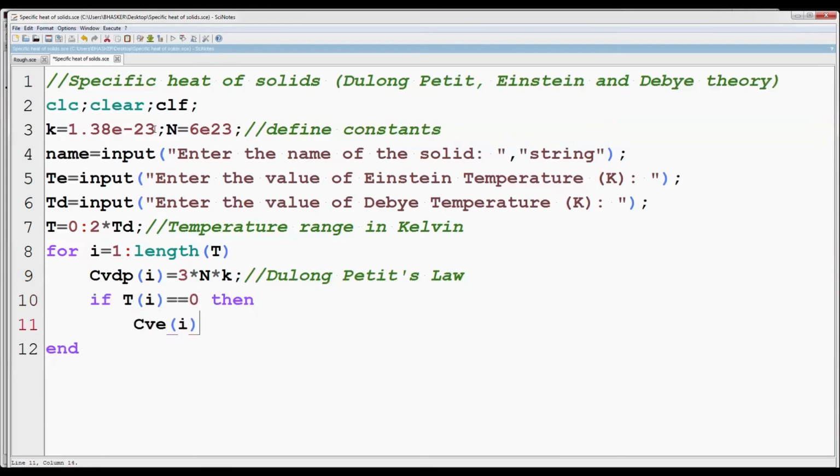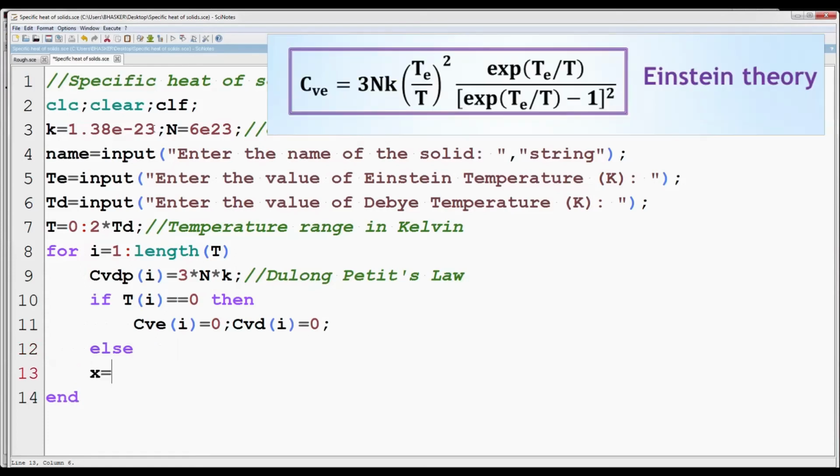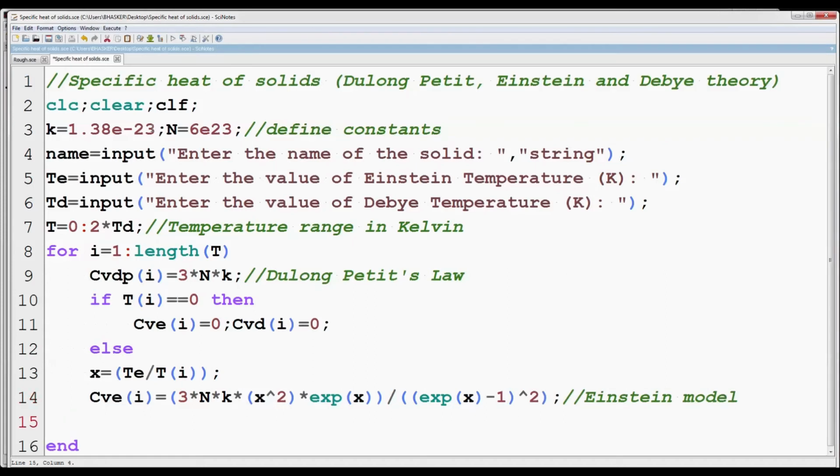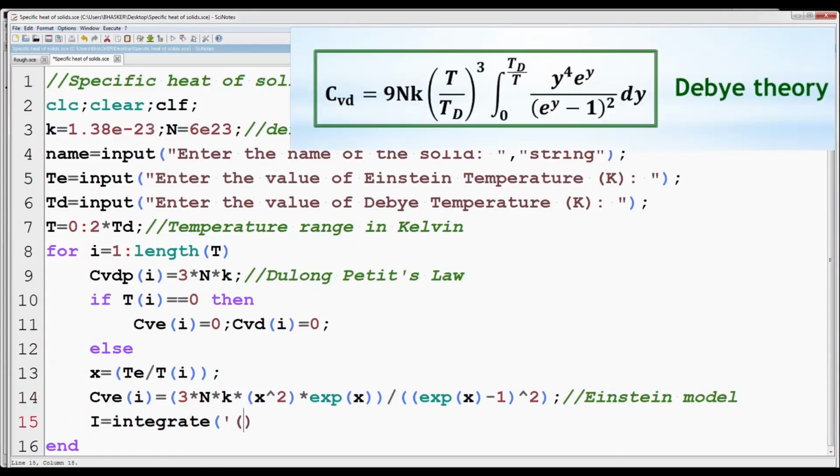So if Ti equal to 0, then Cv is 0 and Cvd is 0. Else, first we have to define the Einstein expression for specific heat, Cve. Then we have to define the expression for specific heat using Debye model.